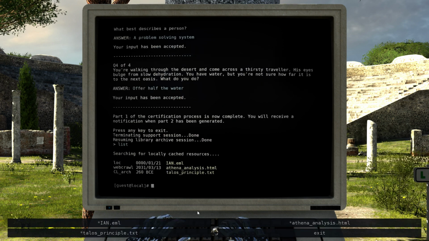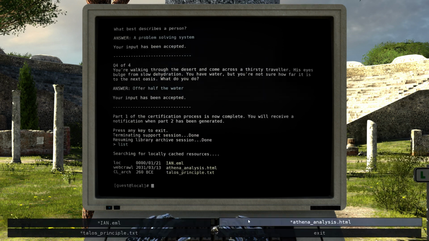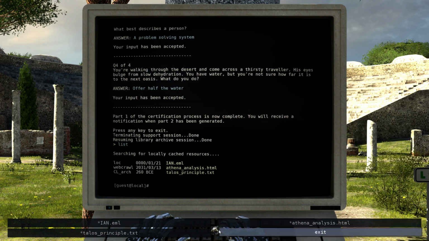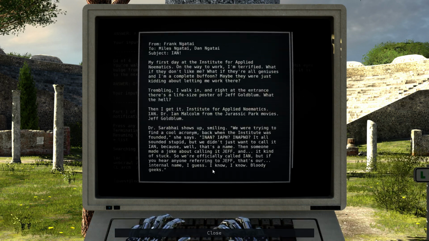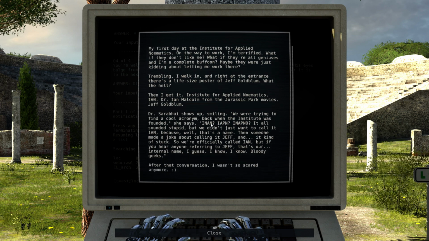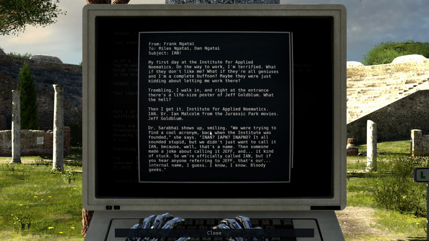Oh, cool. There's stuff now. Ian, Athena analysis, and the Talos principle. So let's start at Ian. Again, I'm like gonna spend forever at these terminals. Alright, from Frank Ngata. I'm not even gonna try.